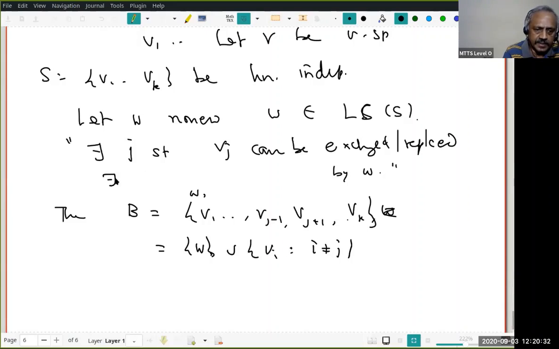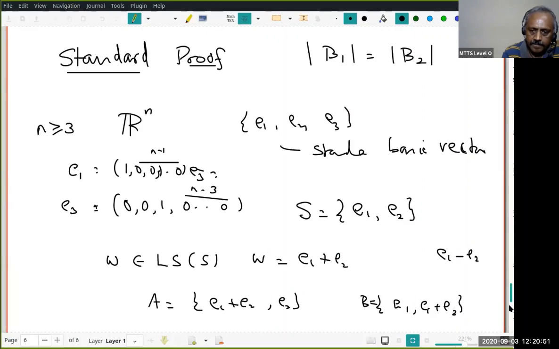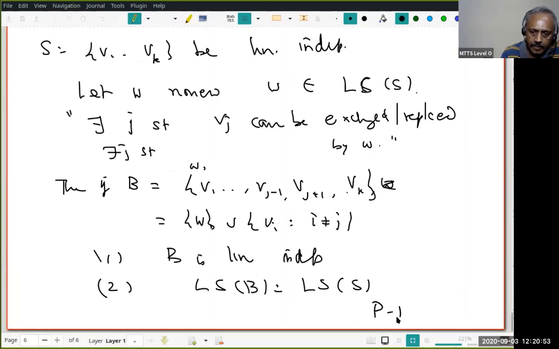Then there exists a J so that if B is this, first, B is linearly independent, and second, the linear span of B is the same as the linear span of S. So go through this. So what are we looking at? We are looking at V1 to Vk, a linearly independent set.